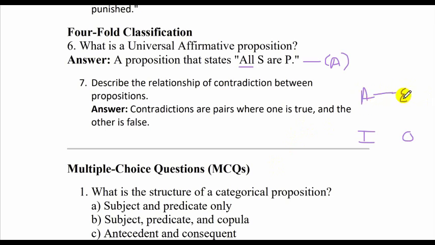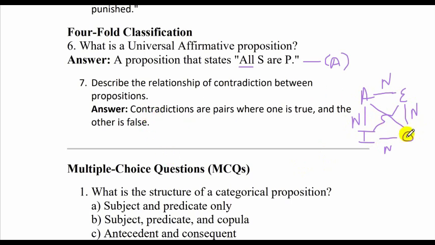A and E, is it contradiction? No. Is E and O contradiction? No. Is I and O contradiction? No. Is A and I contradiction? No. So what is contradiction? A and O, E and I. These are contradictory propositions.